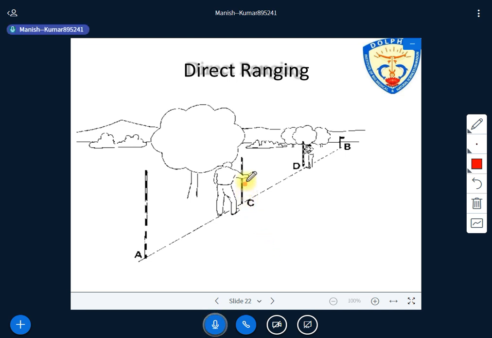And he is instructing, as you look at his hand movement, his assistant to move left and right and properly fix the ranging rod. First from A to B, if C has to be fixed, then from C to B, D has to be fixed, and similarly the things have to be followed. Is it clear?